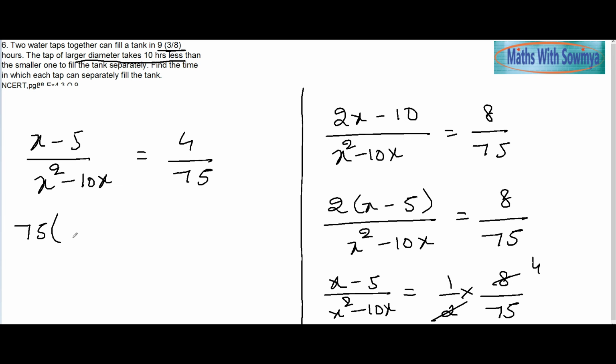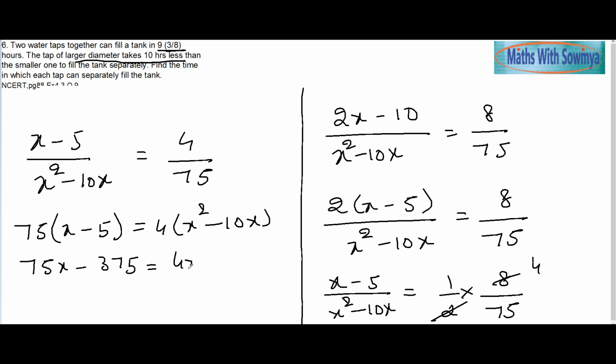Cross multiply: 75 into x minus 5, 4 into x square minus 10x. This is 75x minus 375, 4x square minus 40x. So taking everything on the other side, 4x square minus 40x minus 75x plus 375 is equal to 0.